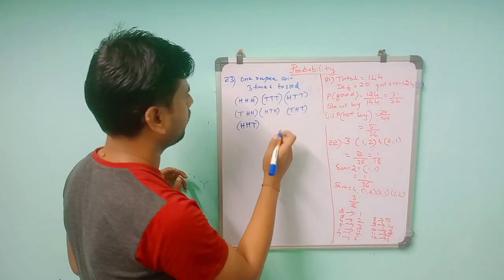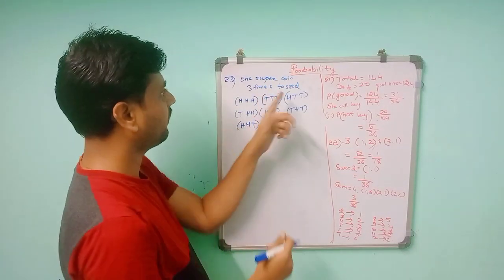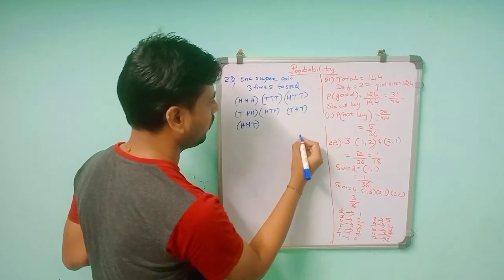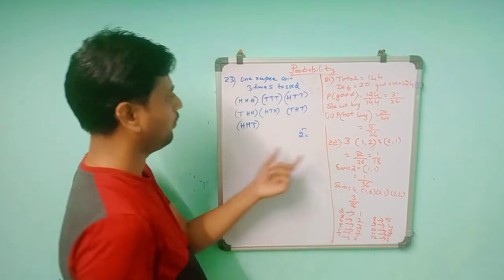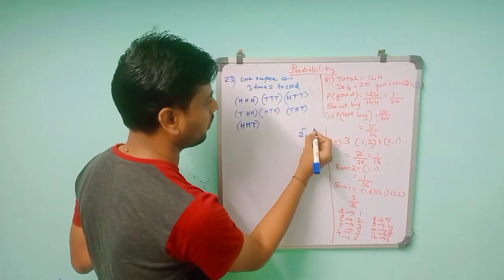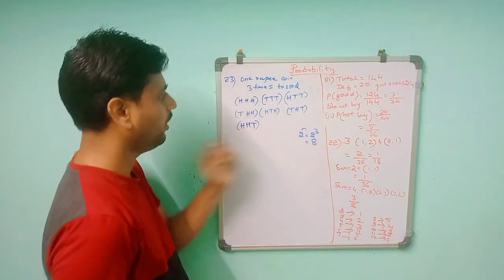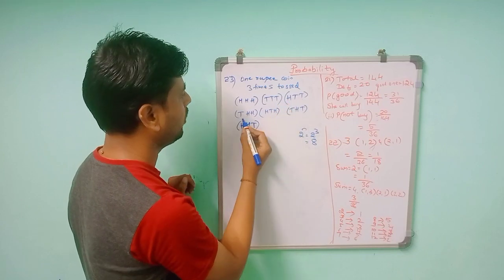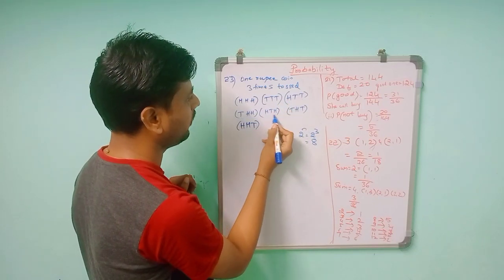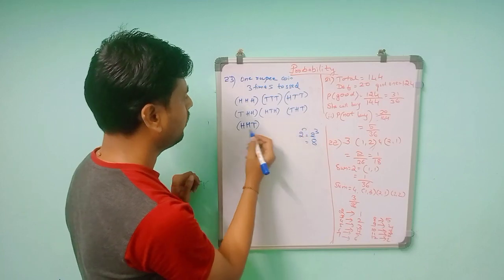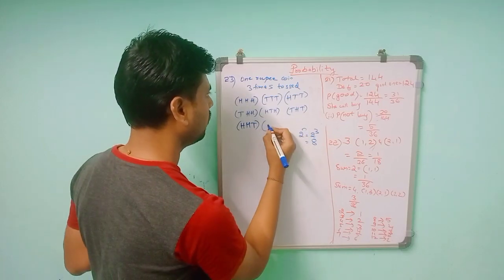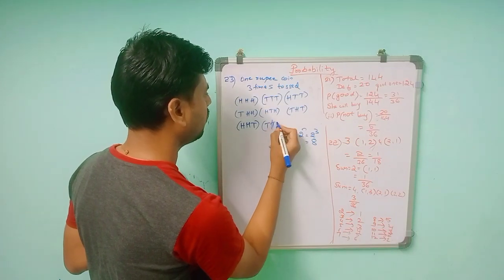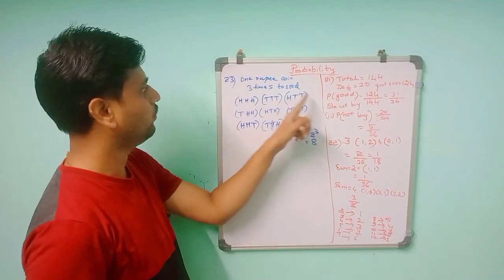So a 1 rupee coin is given. If they toss 3 times, so 1 coin tossed 3 times. So 2 raised to n, I told you 2 raised to n. The number of outcomes for the coin is 2 raised to n. So 3 times means 2 raised to 3, so the total number of possible outcomes will be 8. So 3 heads, if not 3 tails, if not 1 head 2 tails, if not 1 tail 2 heads, then head, tail, head, then tail, head, tail, if not 2 heads 1 tail, then 2 tails, 1 head. So 1, 2, 3, 4, 5, 6, 7, 8.